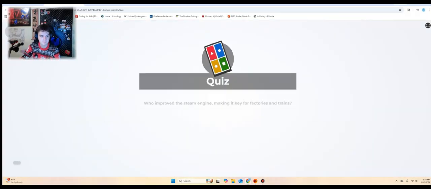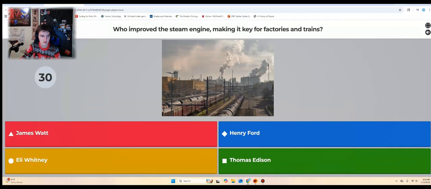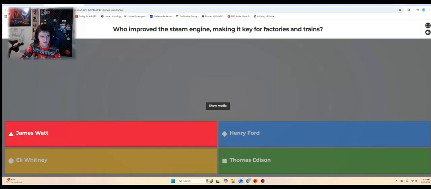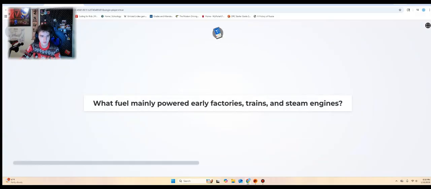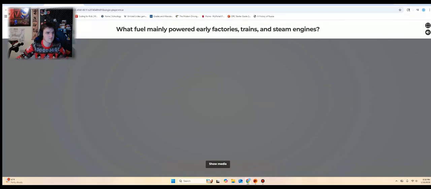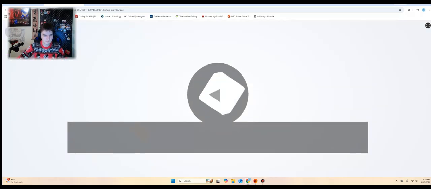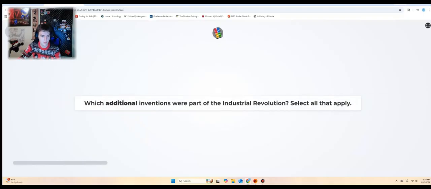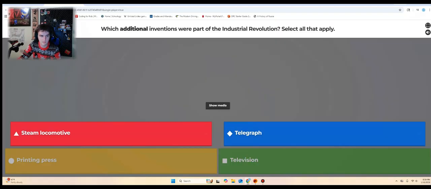Got it. Who improved the steam engine, making it a key for factories and trains? Ooh, I think it was James Watt. Yep. What fuel mainly powered early factories, trains, and steam engines? I think it's coal. Yep, coal. Multi-selection, okay. Which additional inventions were part of the Industrial Revolution? Oh, okay, so I think it was steam locomotive and the telegraph here. Yep.